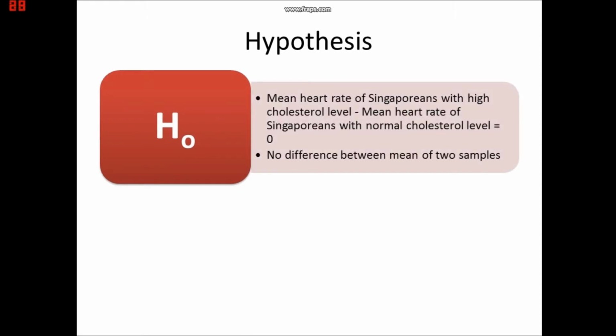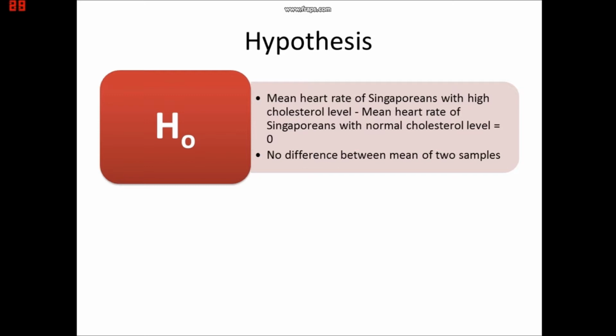Inference statistics. Our null hypothesis states that the mean heart rate of Singaporeans with high cholesterol level minus the mean heart rate of Singaporeans with normal cholesterol level equals 0. This means that there is no difference between the means of the two samples.